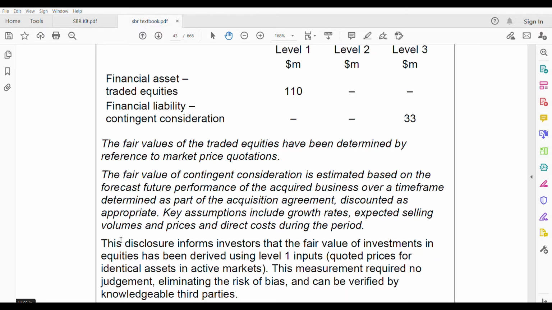This disclosure informs investors that the fair value of investments in entities has been derived using level 1 input: quoted prices for identical assets in the active market. This measurement requires no judgment, because there's no risk in this. It is identical quoted prices for identical assets in an active market, eliminating the risk of bias. You cannot be biased that this is the fair value it should be. That risk is eliminated. It can be verified by knowledgeable third parties, the ones who have knowledge of the price.